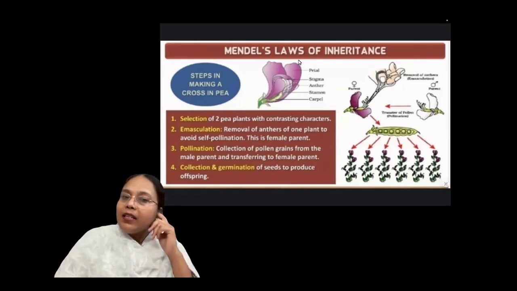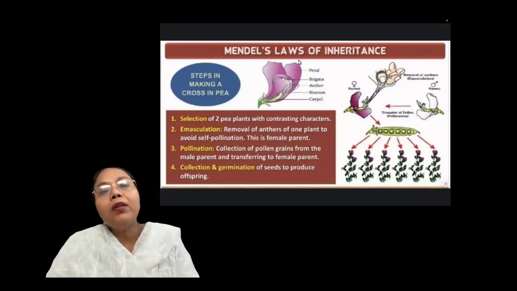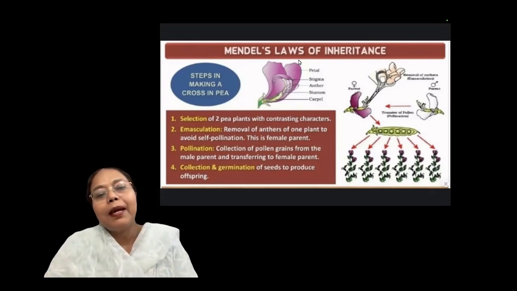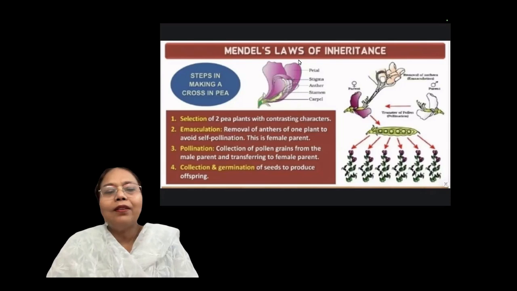So when he studied 7 varieties, it means he crossed them with desirable characters. Pisum sativum, for example, red or violet color flower and white color flower. So when you cross with your desirable characters, this process is known as the hybridization process.